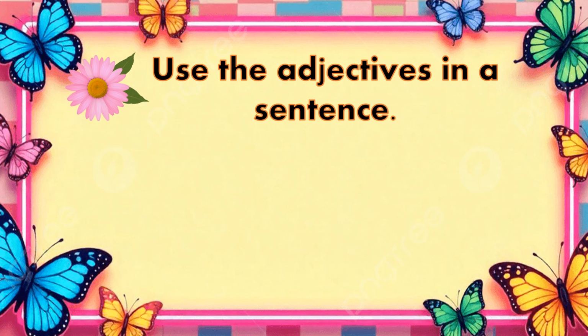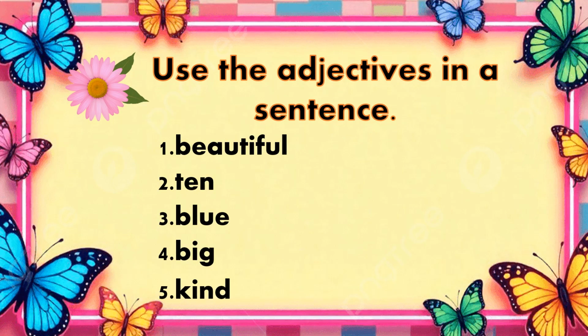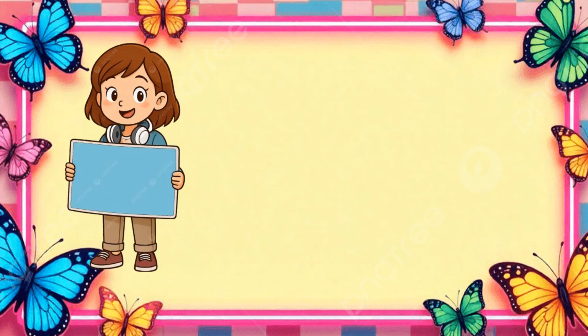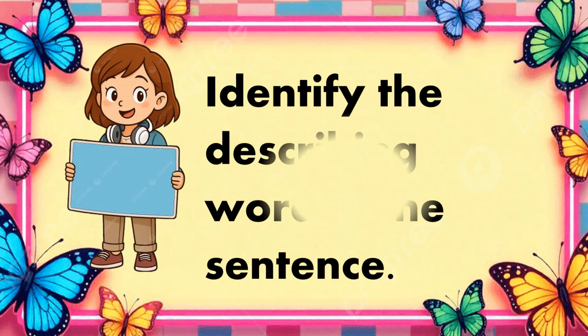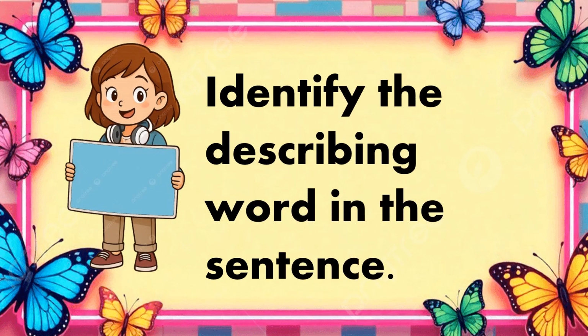Use the following adjectives in a sentence. Number one, beautiful. Number two, tan. Number three, blue. Number four, big. Number five, kind. Let us have a game. Prepare your tag words and write your answer. Identify the describing word in the sentence. Write your answer on your show me board.